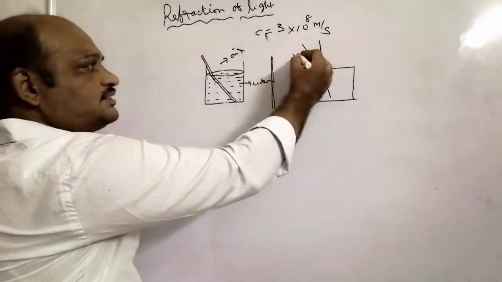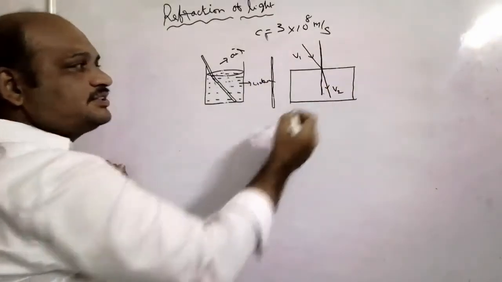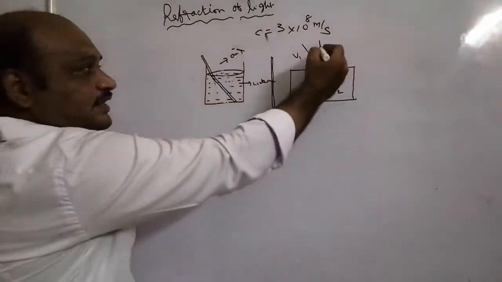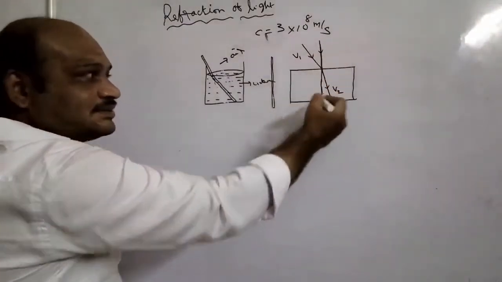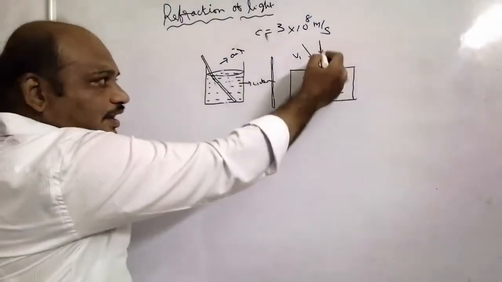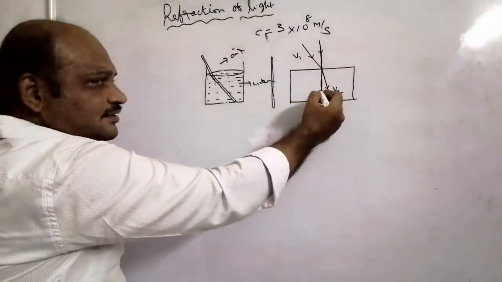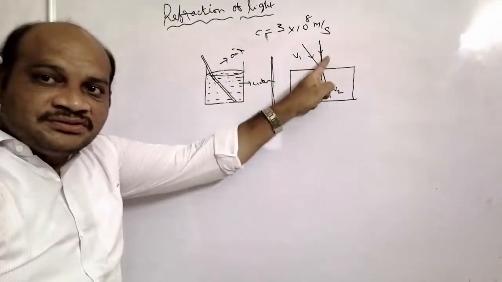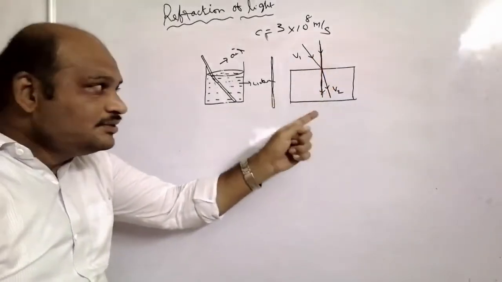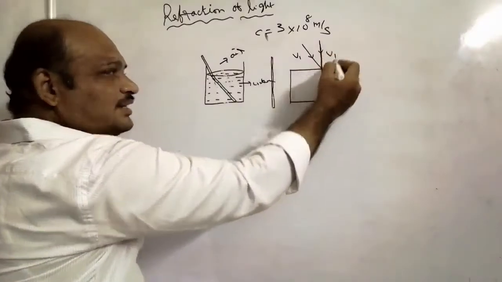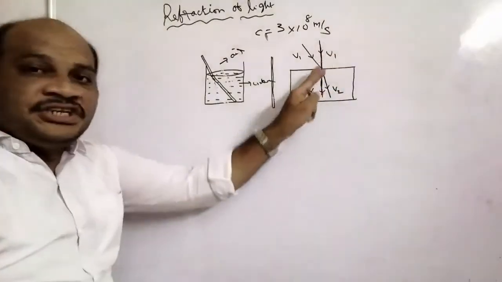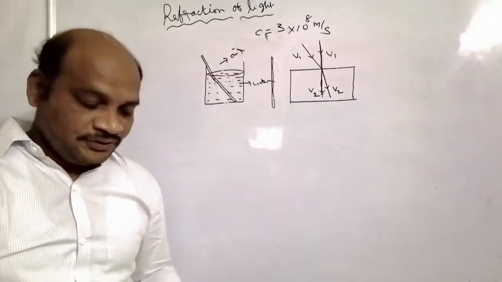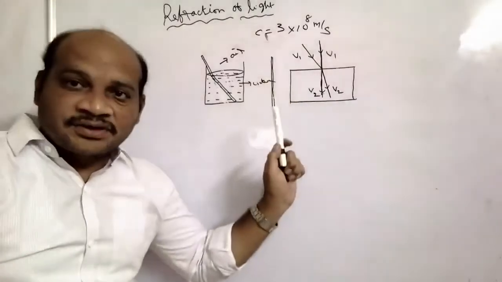For example, here velocity v1, here velocity v2. In the same way, if the light is incident normally like this, normally incident means the incident angle is equal to 0, the refracted angle is also 0. In these cases, the velocity changes, but there is no deviation. This is what I'm going to explain. Okay, so this is one of the explanations.